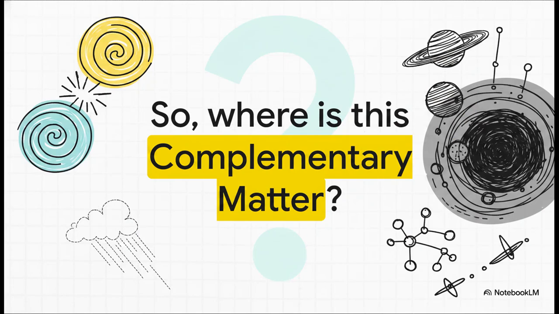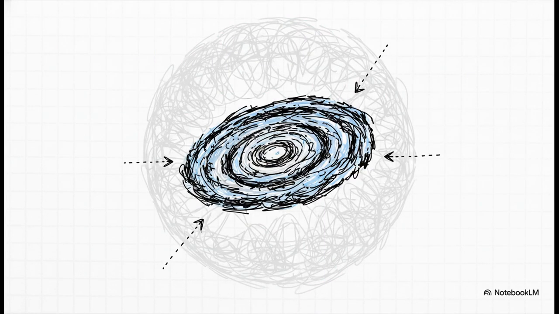Now, I know exactly what you're probably thinking. If half of all the matter generated in the universe is this negative, complementary matter, where in the world is it? Why can't we see it? And for that matter, why doesn't it just cancel everything out? And this right here brilliantly illustrates how the theory tackles one of astronomy's absolute biggest headaches.